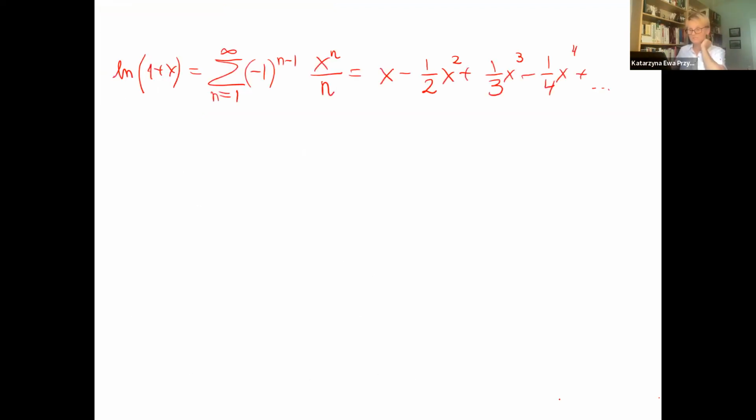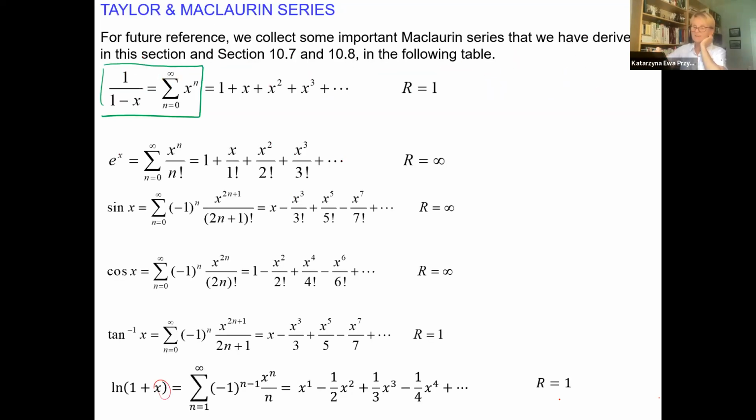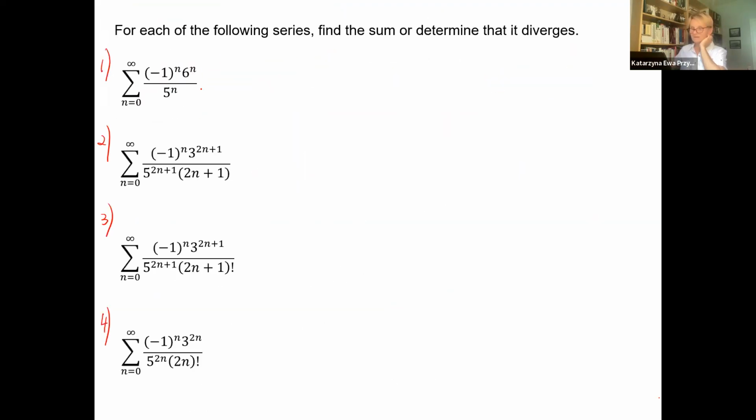That means maybe we can do it this way. Actually, the first one is just a quantity to the power of n. We have -1 to the n, we have 6 to the n, and we have 5 to the n. If I combine everything, -6 over 5 to the power of n. That means it looks like x to the power of n.